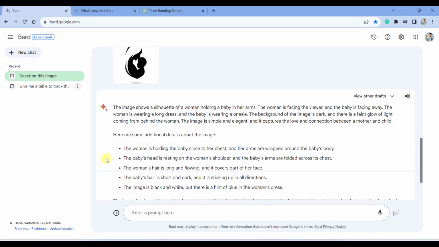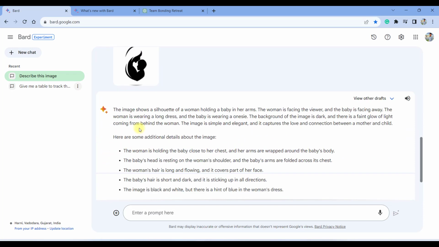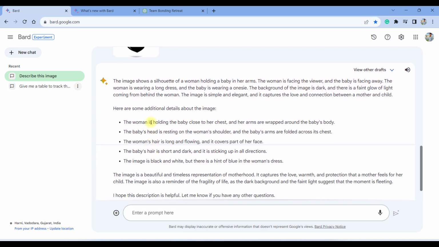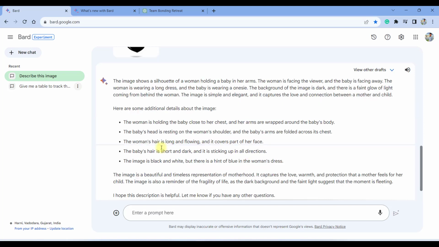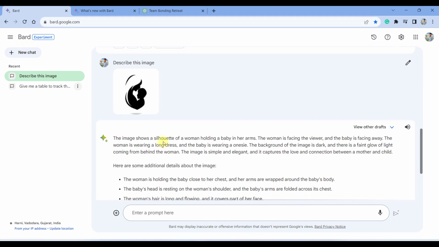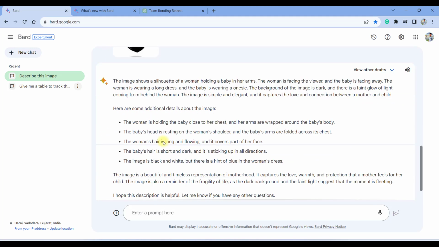Okay, so this chatbot can understand images, what the image is about, and it can describe the image very elaborately. For example, we have uploaded an image of a mother holding a baby, and it has given the same output: that the image shows a woman holding a baby in her arms, and the woman is facing the viewer. And here are some additional details about the image, and the image is a beautiful and timeless presentation of motherhood. So it can understand an image and explain the image to you in a very detailed way. You can play with this functionality and explore different kinds of responses which Google Bard gives.